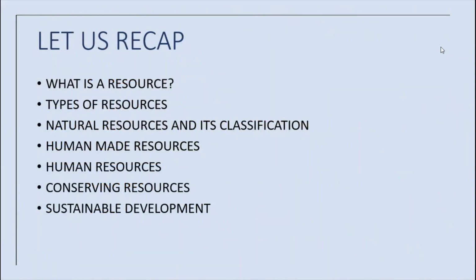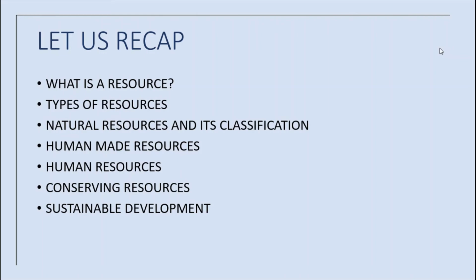Children, let us recall what we have learned so far. What is a resource? What is the definition of a resource? Anything that can be used to satisfy a need is a resource. So don't forget it. What is a resource? Anything that can be used to satisfy a need is a resource. Now, types of resources. What are the types of resources? There are three types of resources we have seen. One is natural resources, second is human-made resources, and third is human resources.